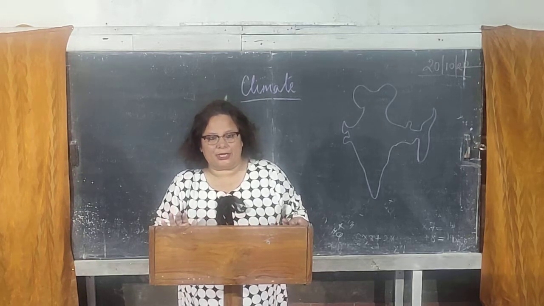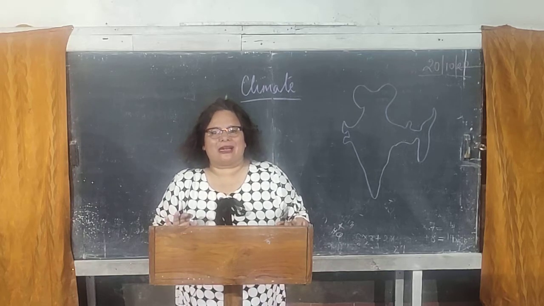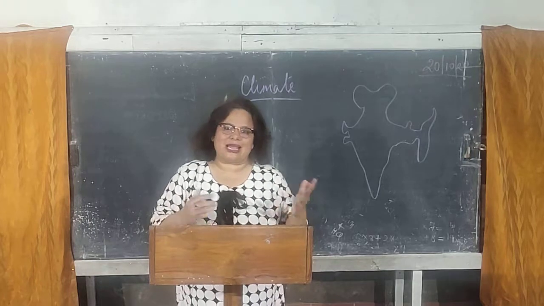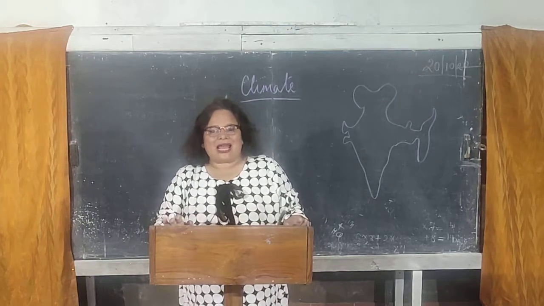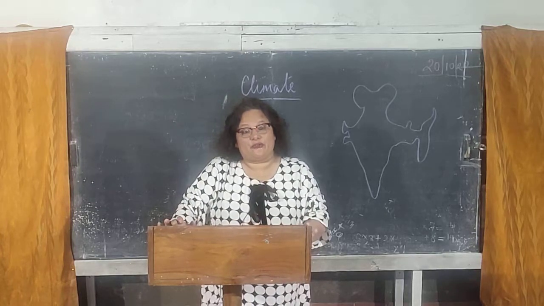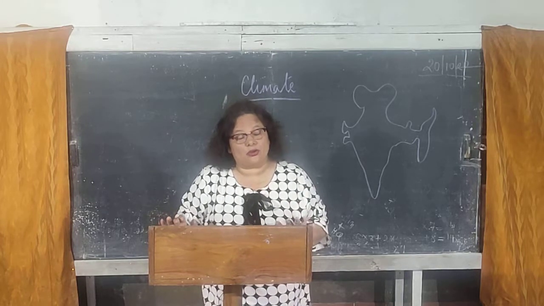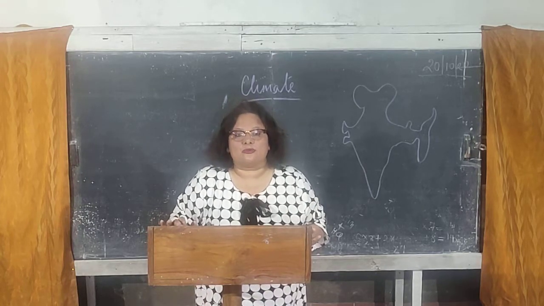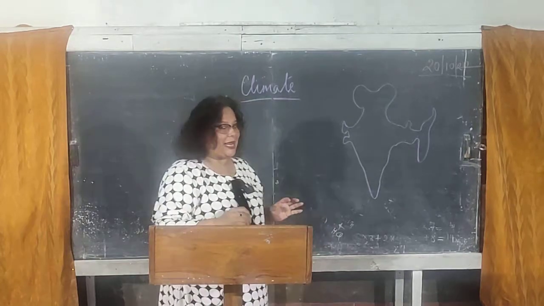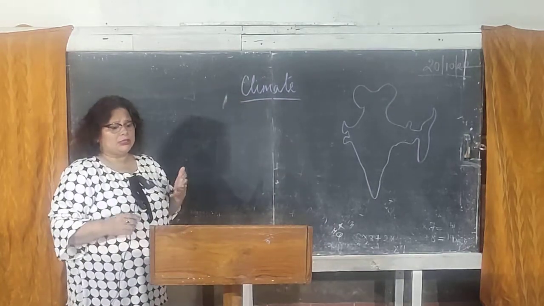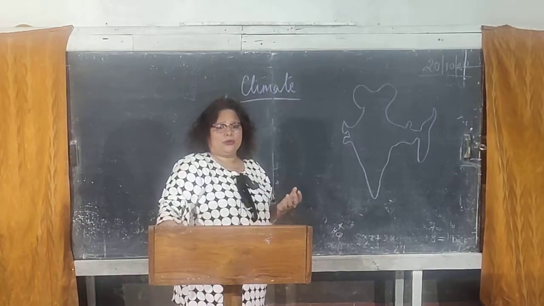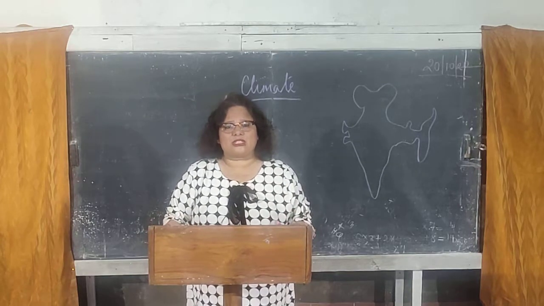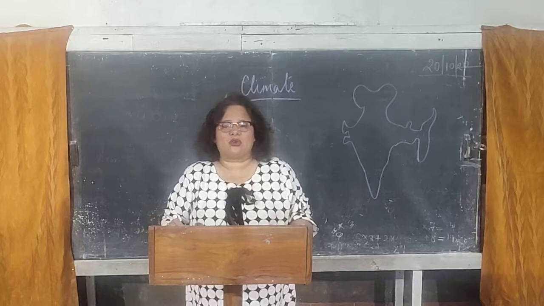on climate. Before I start with this chapter on climate, let me tell you the difference between climate and weather. What is climate and what is weather? Climate is an atmospheric condition that prevails for a very long period of time, and weather is an atmospheric condition that prevails for a very short period of time. When I talk about atmospheric condition, I'm talking about the temperature, rainfall, wind, precipitation and all that. What prevails for a short period of time is called weather, and for a long period of time is called climate.